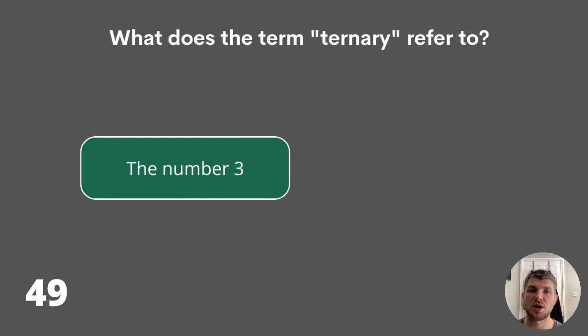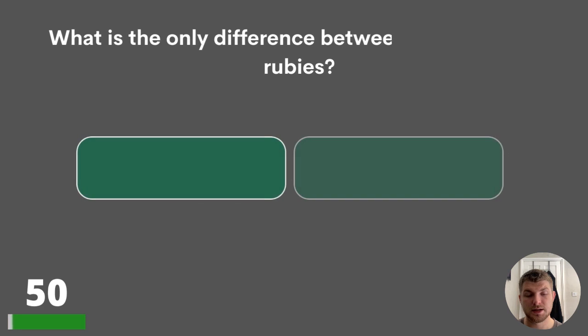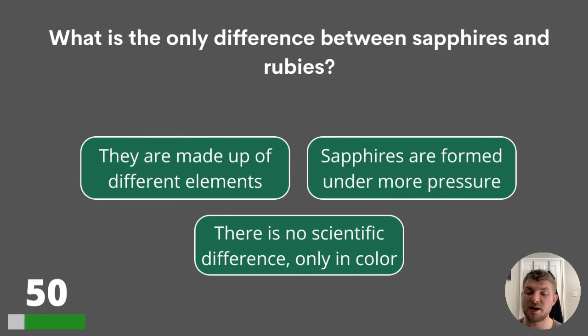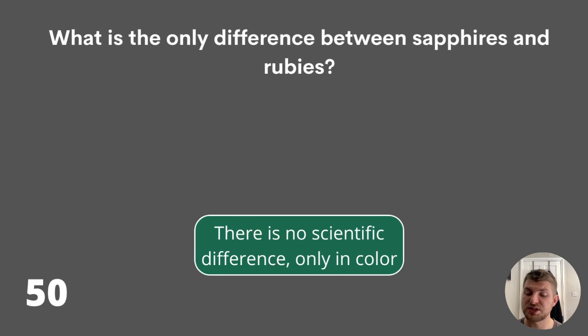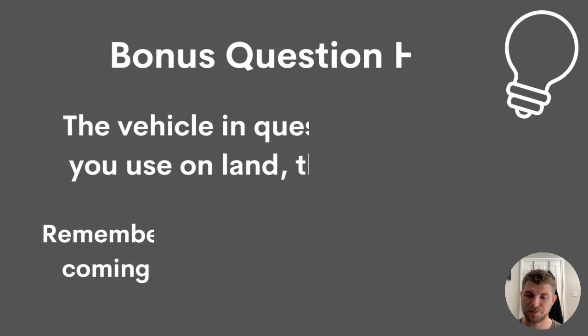The answer is the number 3. Question 50. What is the only difference between sapphires and rubies? They are made up of different elements. Sapphires are formed under more pressure, or there is no scientific difference, only in colour. The answer is there is no scientific difference, only in colour, and we are now halfway through this quiz.